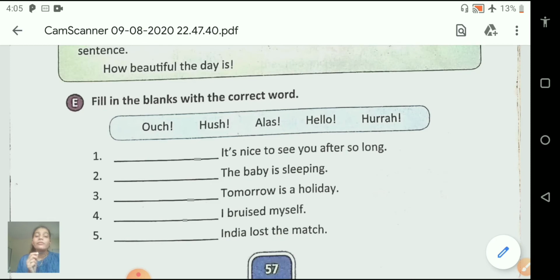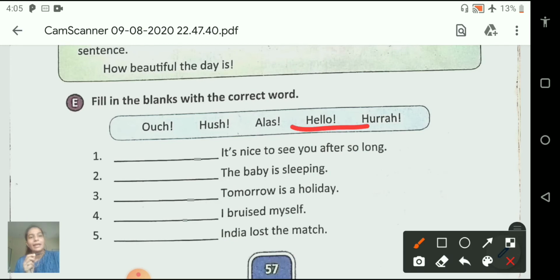So students, when we meet someone, what do we say? We say hello. So which is the correct answer for this? Hello and exclamation mark. Hello! It's nice to see you after so long.